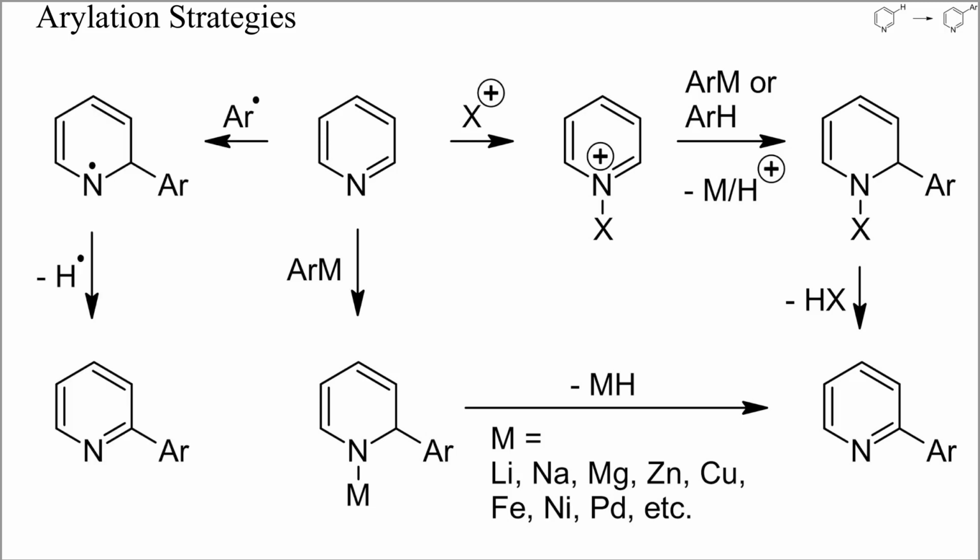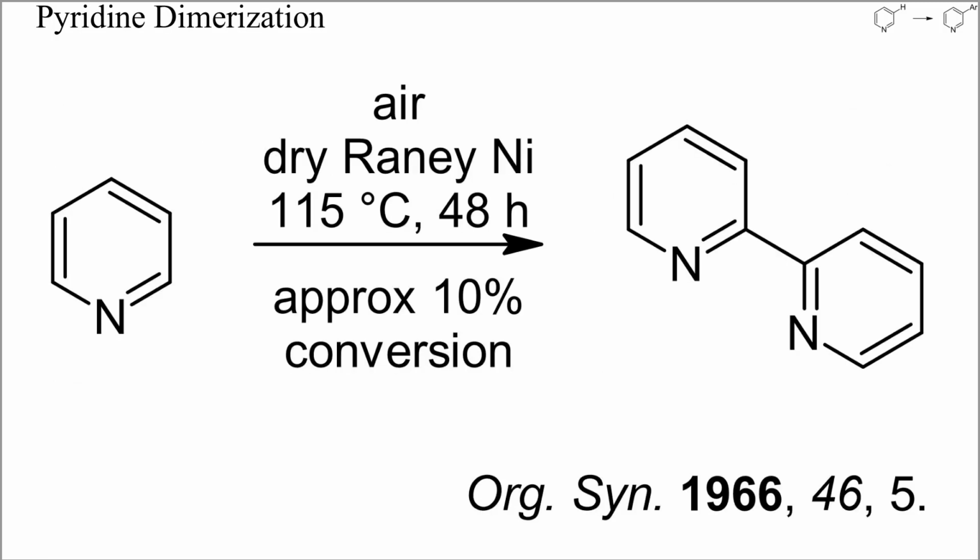A further strategy is the addition of aryl radicals to pyridines, metallated pyridines or pyridinium salts, followed by oxidation. Aryl radicals can be generated from aryl halides by homolytic halide abstraction or by single electron transfer to an arene, for instance with sodium. I'll show you now some specific examples of each of these arylation strategies, beginning with pyridine dimerizations. The herbicides paraquat and diquat are such dimers, and